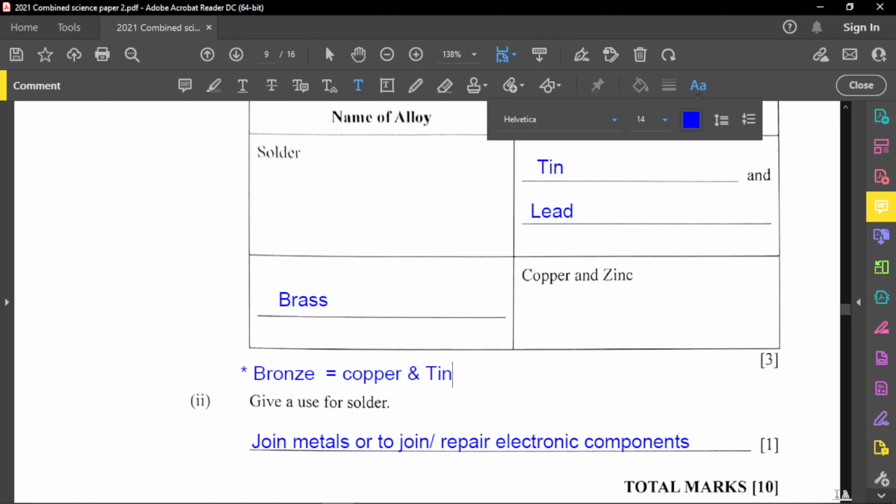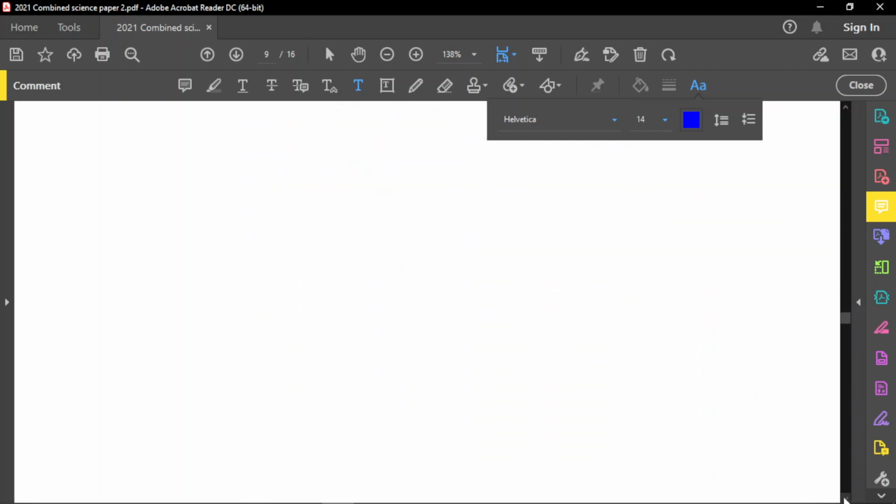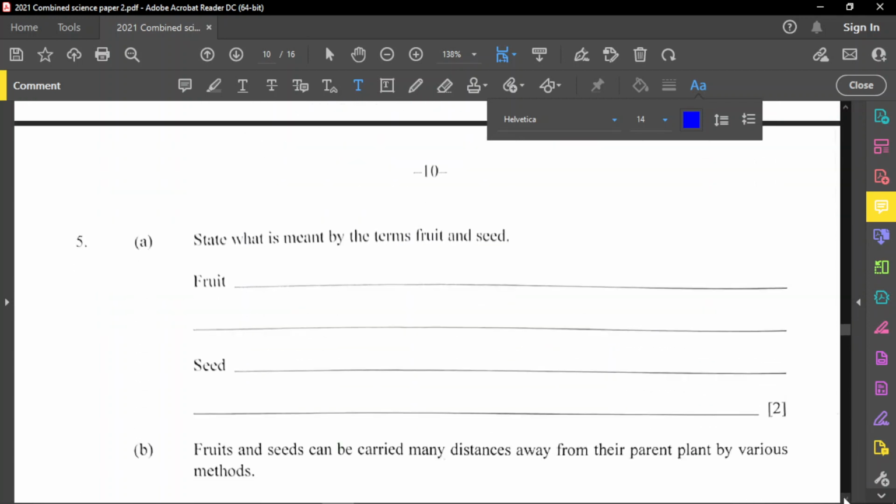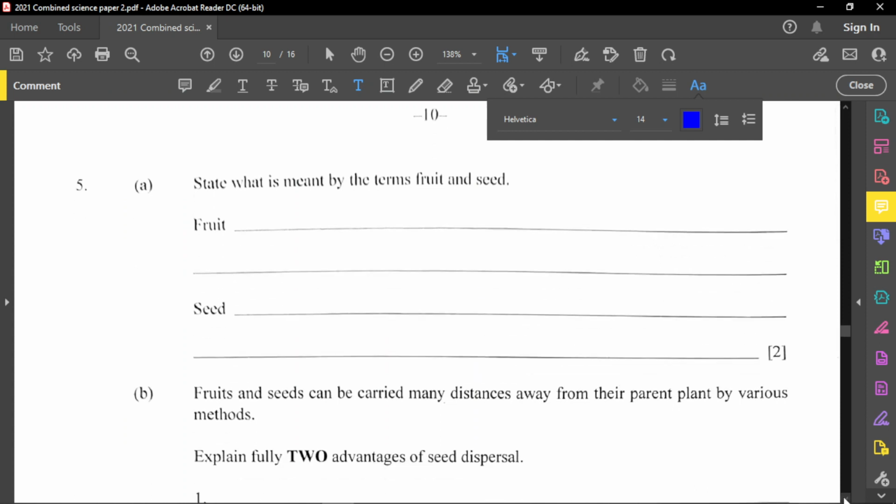All right. So let's jump on to another question right here. Question number 5. We're sliding through this quite easily, so we should finish in good time. State what is meant by the terms fruit and seed. A fruit is really a developed ovary. So when they talk about what a fruit is, it is a developed ovary containing, very important here, seeds. So seeds must be present in fruits.